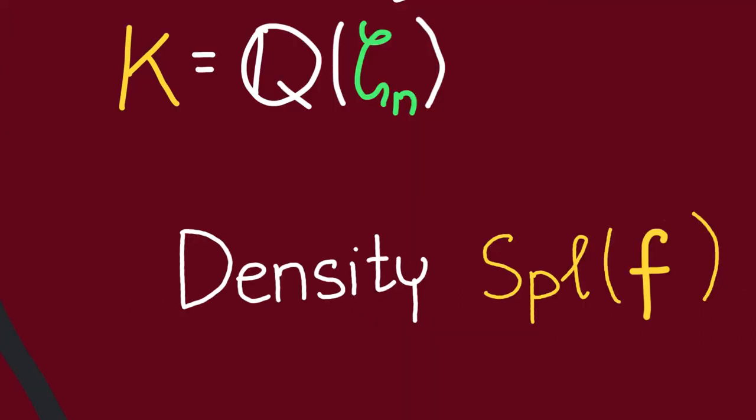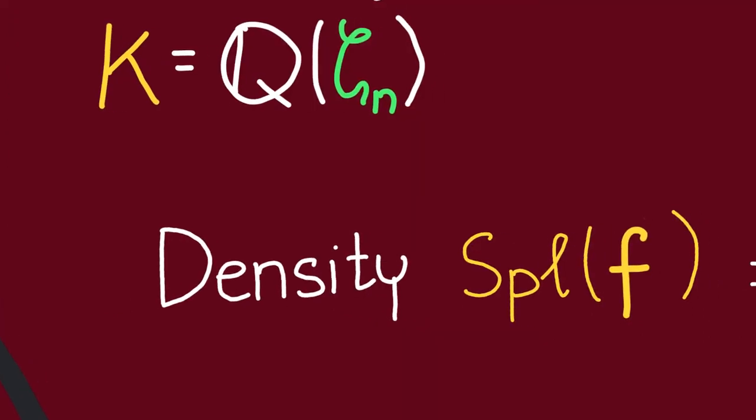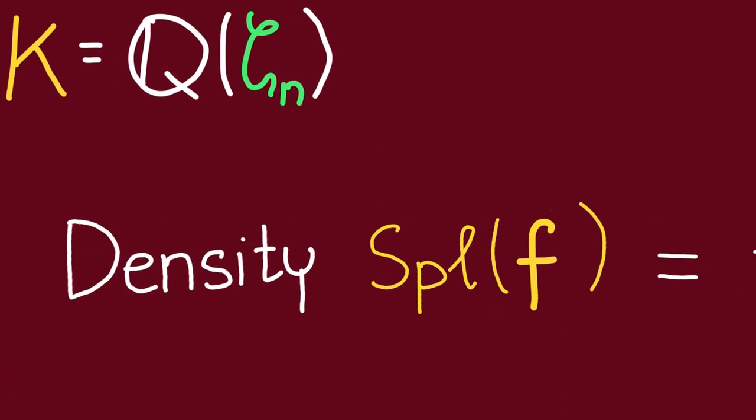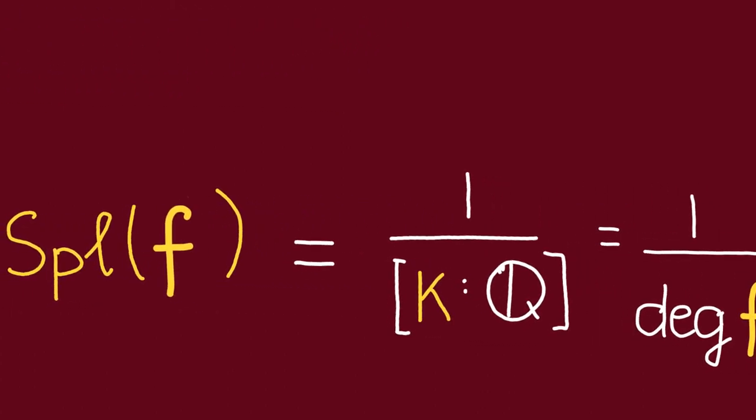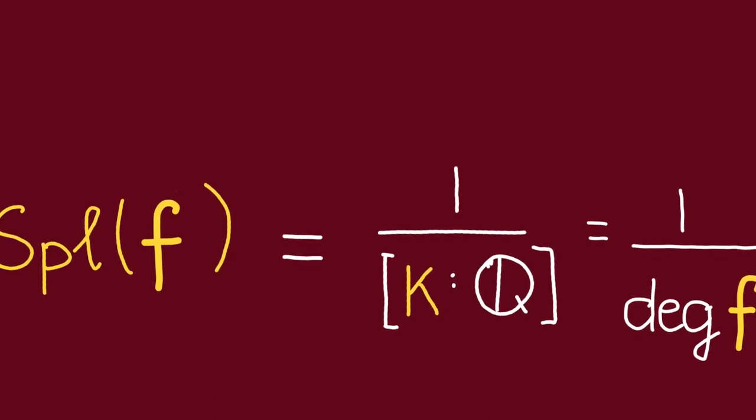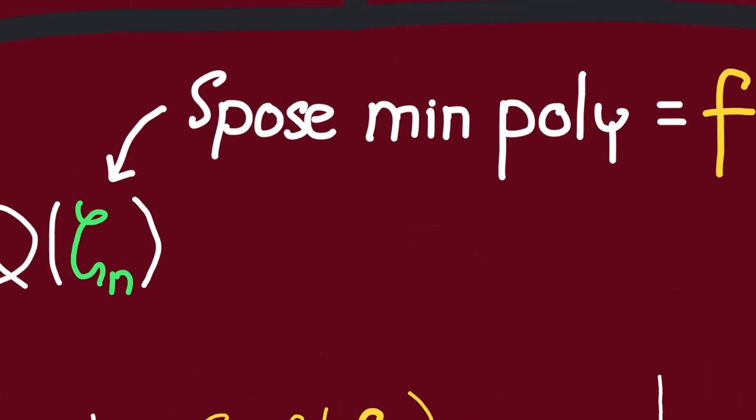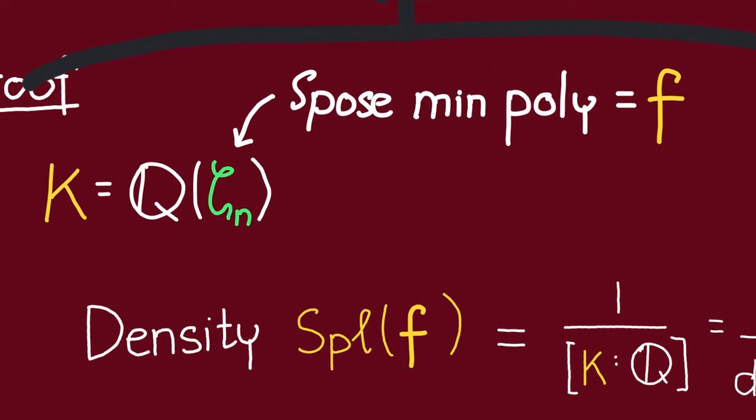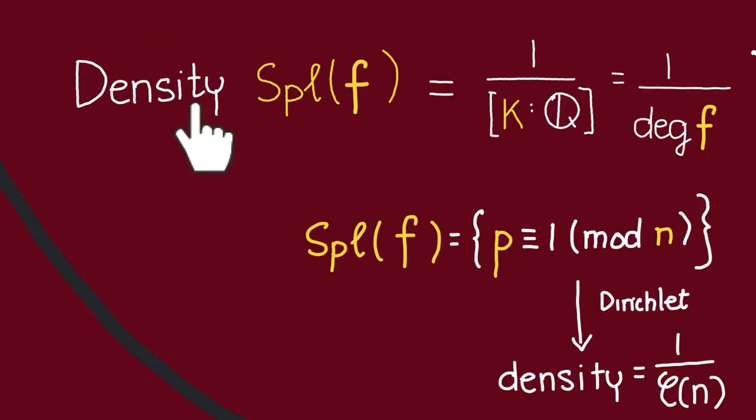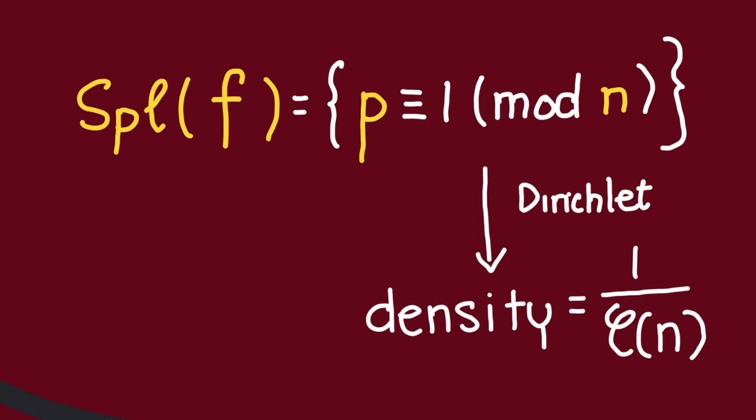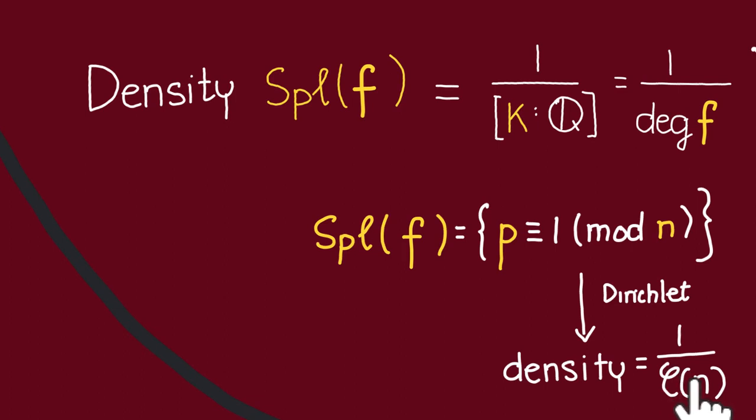Now, by Kronecker's corollary and by our previous discussion, we know that the density of the set of primes that f splits over is going to be equal to 1 over the degree of this extension, right? Which is just going to be equal to 1 over the degree of f, because f is a minimal polynomial of a primitive element of this extension. But we know what this density is. Recall that the set of primes that f splits over are exactly the primes that are congruent to 1 modulo n, and the density of this set is just going to be equal to 1 over phi(n). And by phi here we mean the Euler phi function.